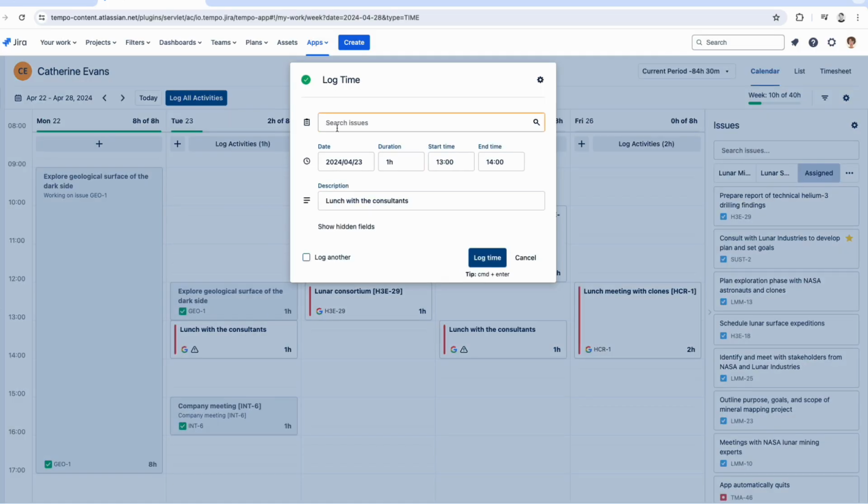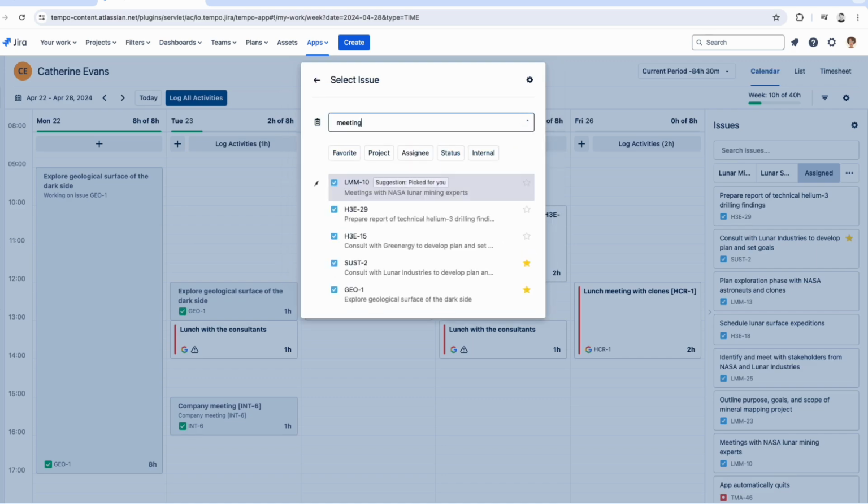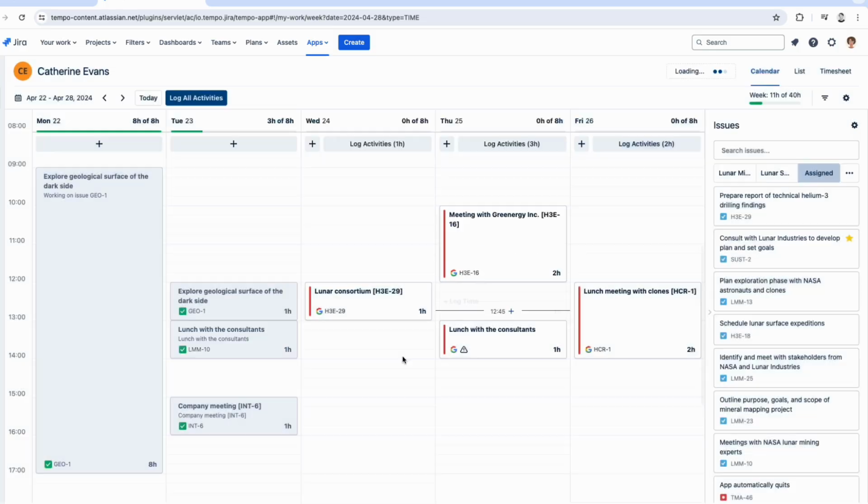So all you need to do here is provide the issue key, and this activity can be logged. So if I click on that, I know actually it was the meeting with NASA lunar mining experts that we're using to log time for that task. So let's click on that, log time, and bam, it is logged.